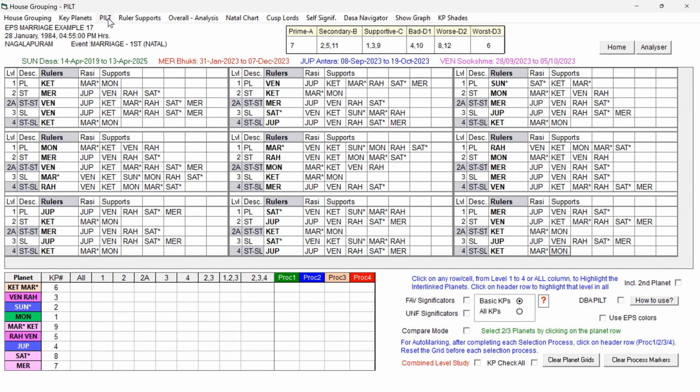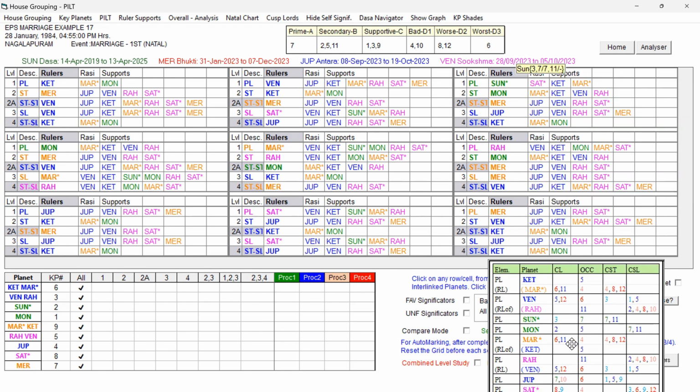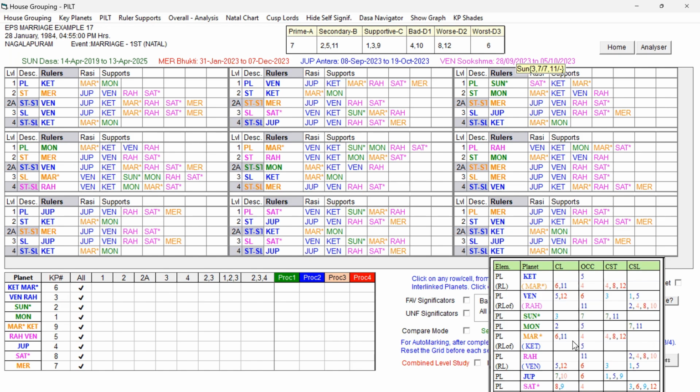So the key planet shades also can be used, or we can use the EPS colors which we have given already manually in the EPS table study. So I have checked the KP check all. Now let me keep open the self-significators for our easy reference. Now we have to check the destiny.